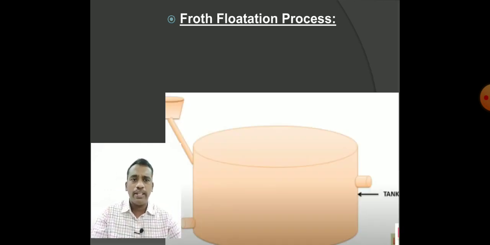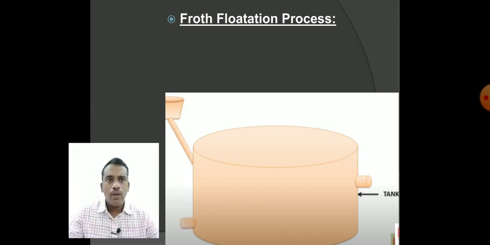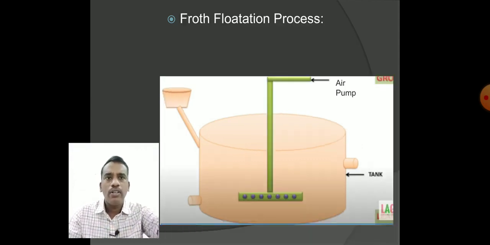I had explained in detail one by one the containers that we use in the froth flotation process here. We got a tank. Once again we are recalling the whole concept. In the tank there is a hopper at the top left, and in the middle we got one air pump that makes the air be mixed with the contents of the tank.